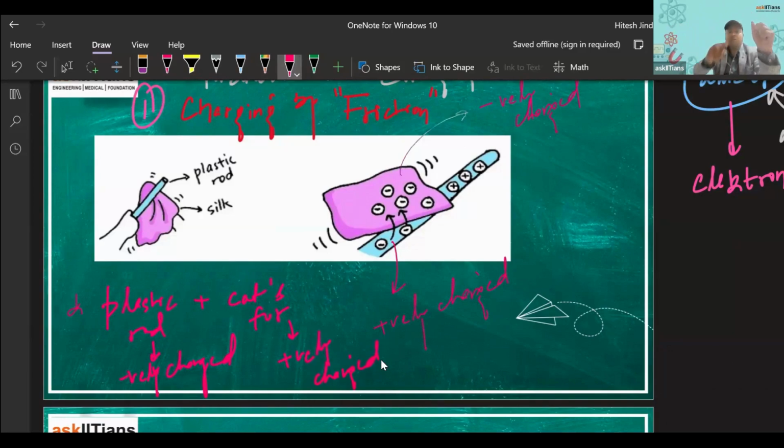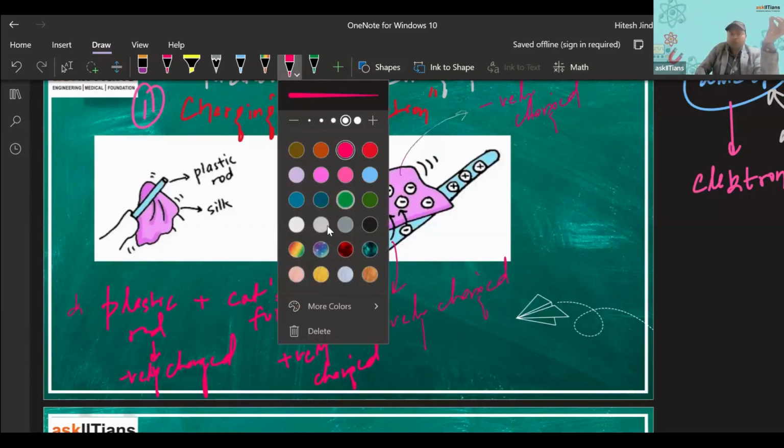So in this charging by friction, the materials of the two bodies involved will decide which body will become positively charged and which body will become negatively charged. But the point to understand here is that we can charge bodies by rubbing, by friction. And why do the bodies become charged? Because when we rub, friction generates heat, and due to heat, the electrons get energy and get transferred from one body to another, right?